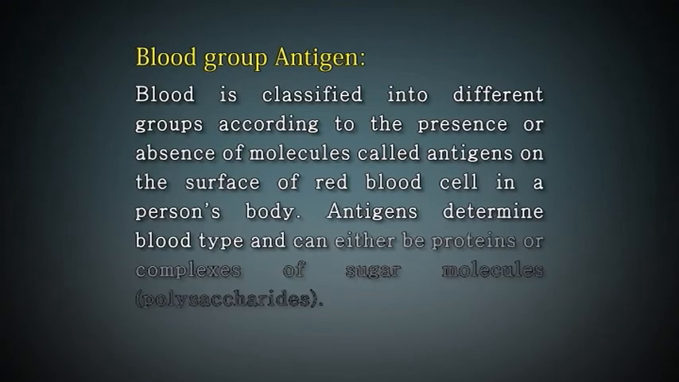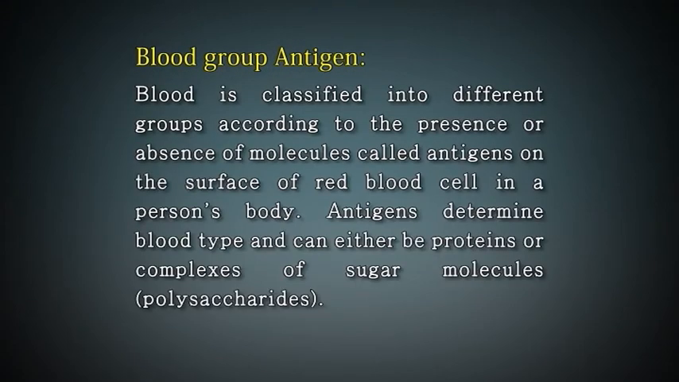Blood group antigen. Blood is classified into different groups according to the presence or absence of molecules called antigens on the surface of red blood cells in a person's body. Antigens determine blood type and can either be proteins or complexes of sugar molecules or polysaccharides.